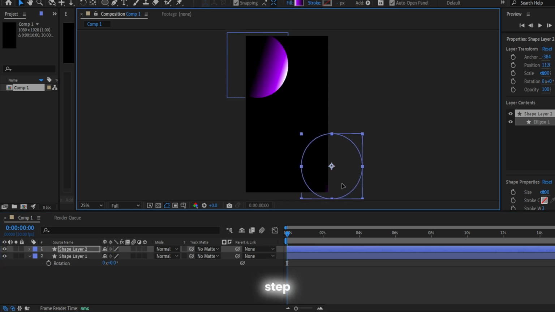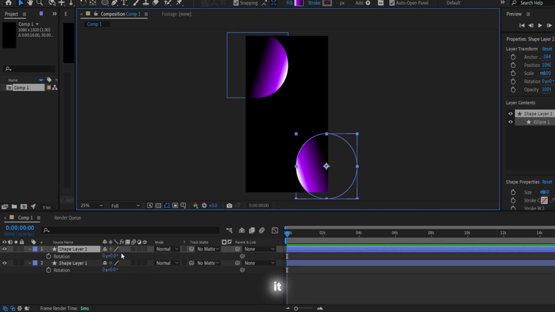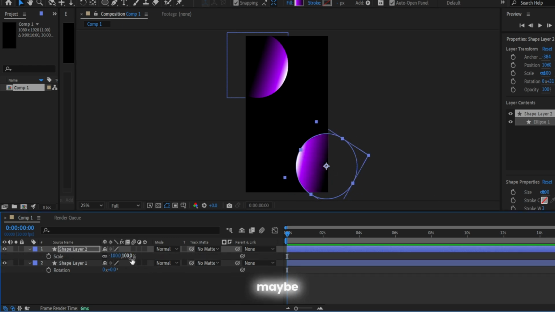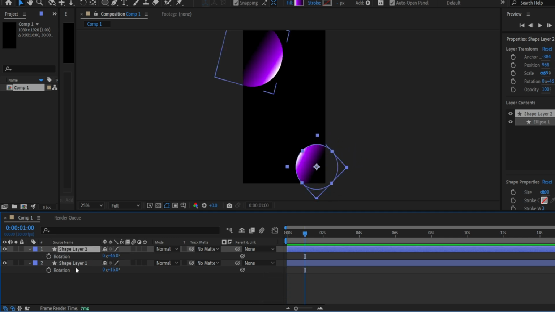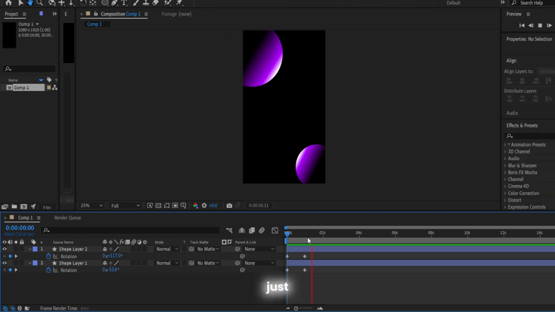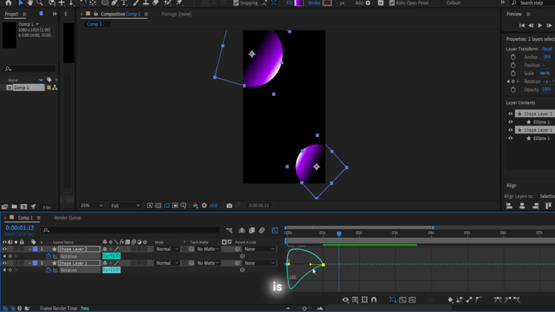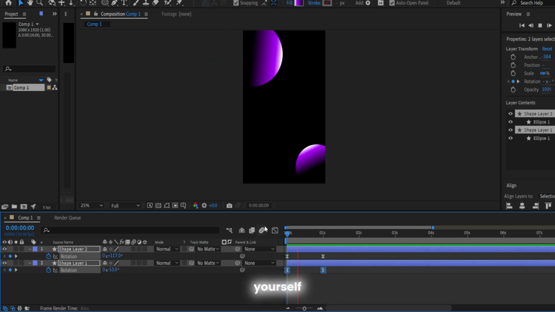So guys, the next step, I'm just duplicating our sphere, and I guess I will flip it horizontally and maybe rotate it a bit. Alright guys, the next step, I'm going to make the rotation for our spheres. For that I'm just using keyframes and making them easy ease. You can adjust it by yourself to make it look good.